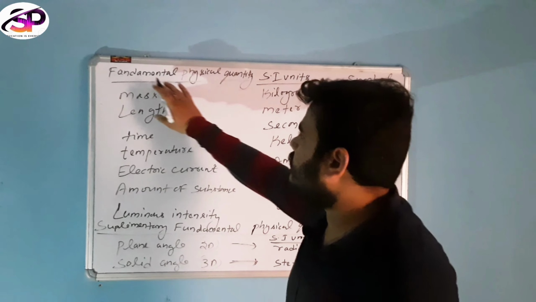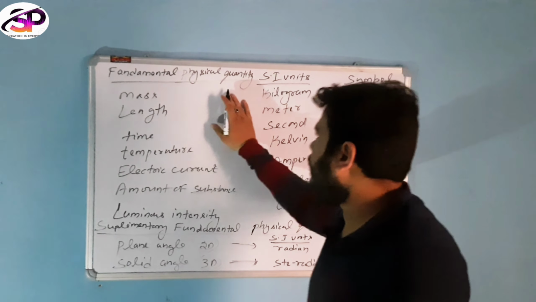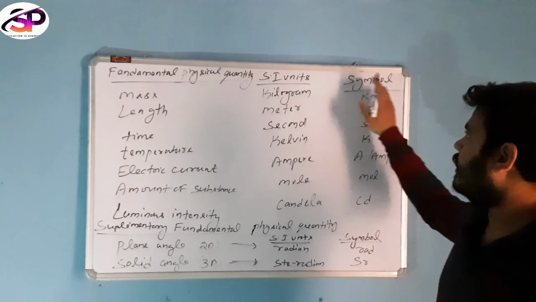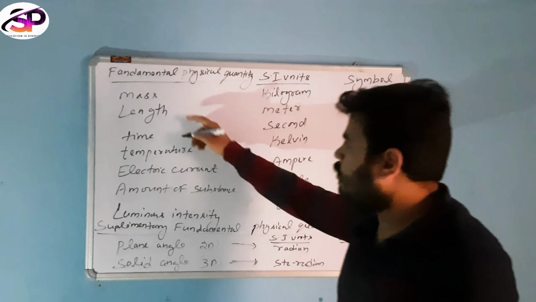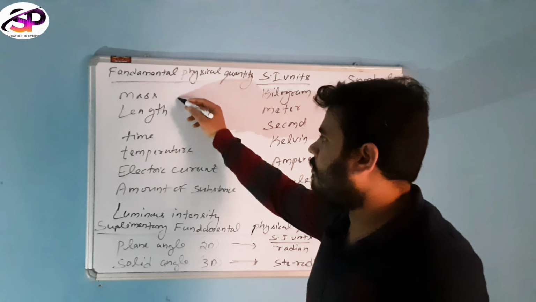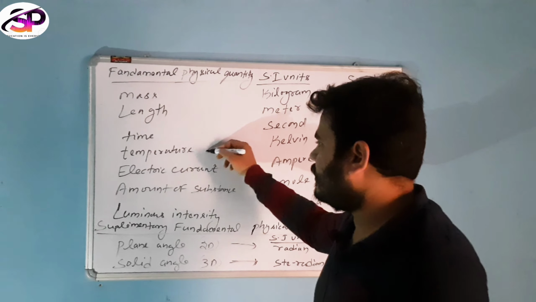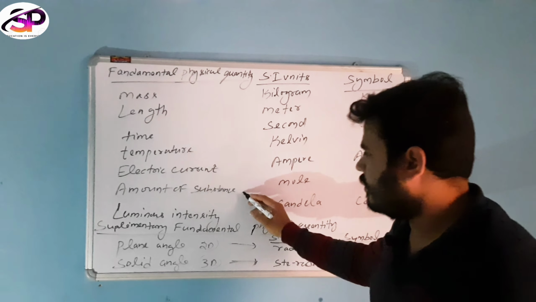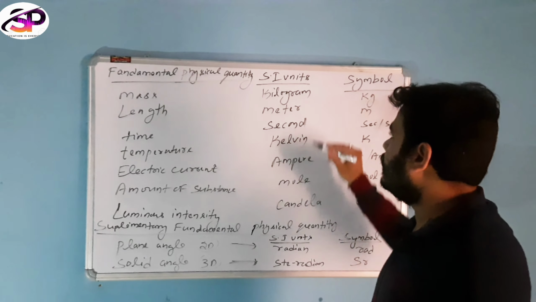Now, I write the fundamental physical quantities, their SI units and their symbols. We know the fundamental physical quantities: mass, length, time, temperature, electric current, amount of substance, luminous intensity.